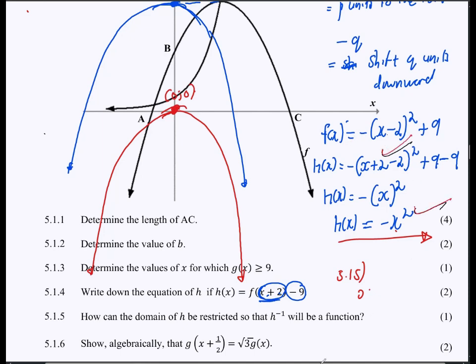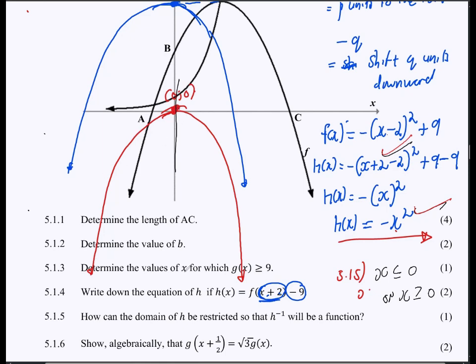So there we go. Okay, 5.1.5. How can the domain be restricted? Now we know about the restriction of the domain. The domain can either be restricted by saying x must be less than or equal to 0, or by saying x must be greater than or equal to 0. So you can either just consider the positive x values, which are going to be all the x values this side, or you can just consider the x values that are negative, which are going to be all these ones.